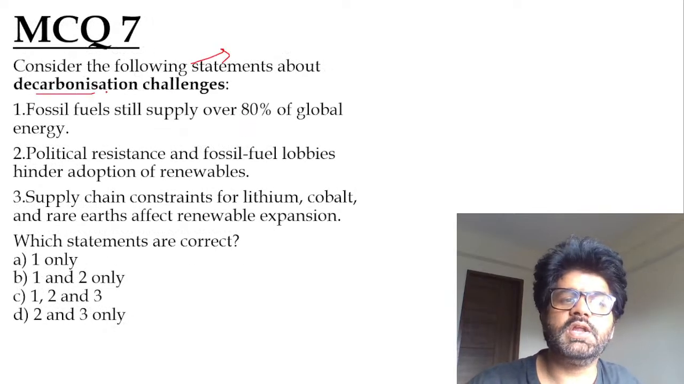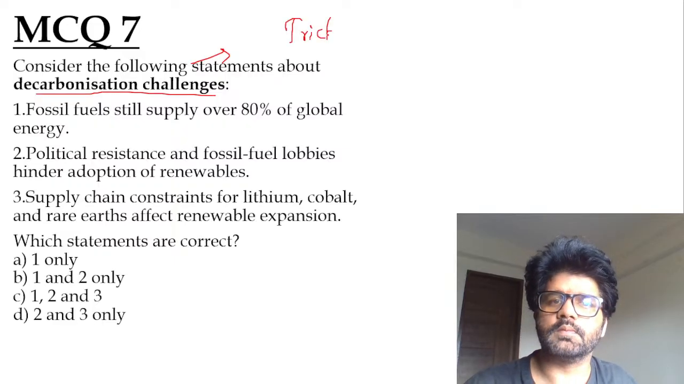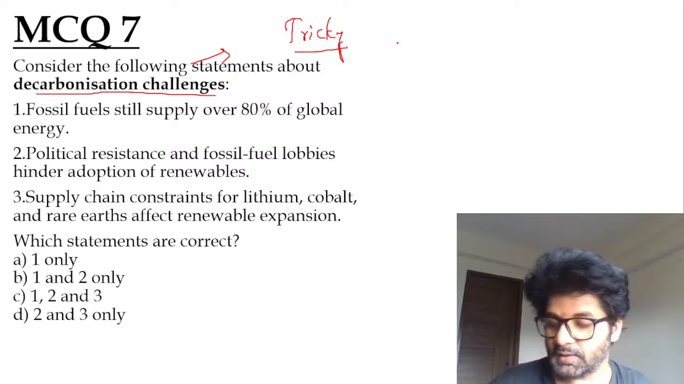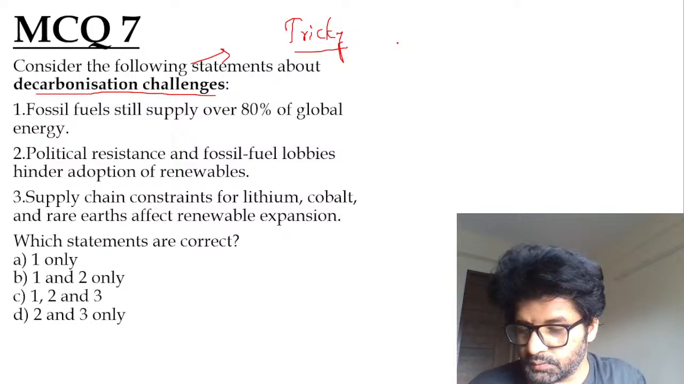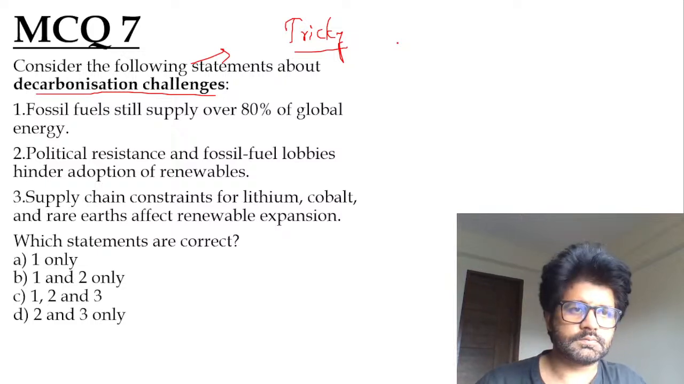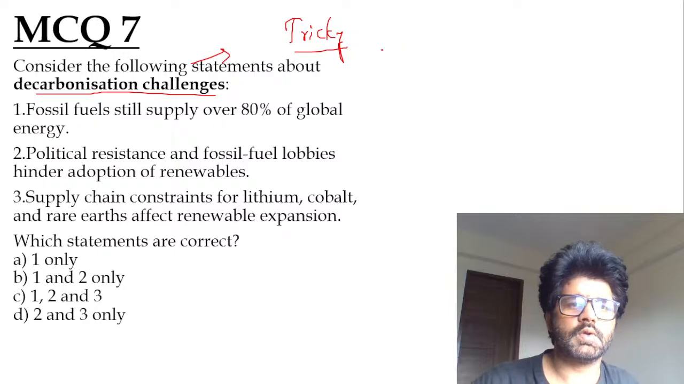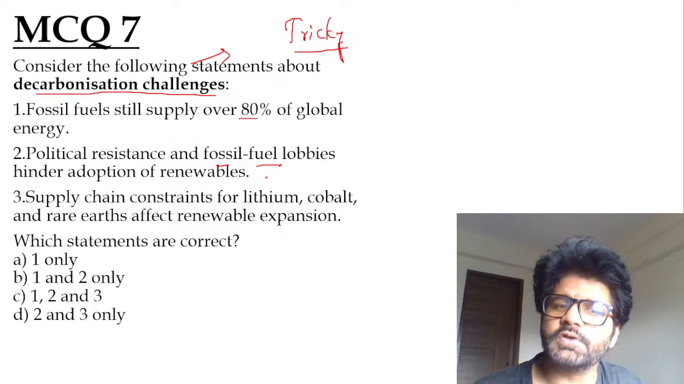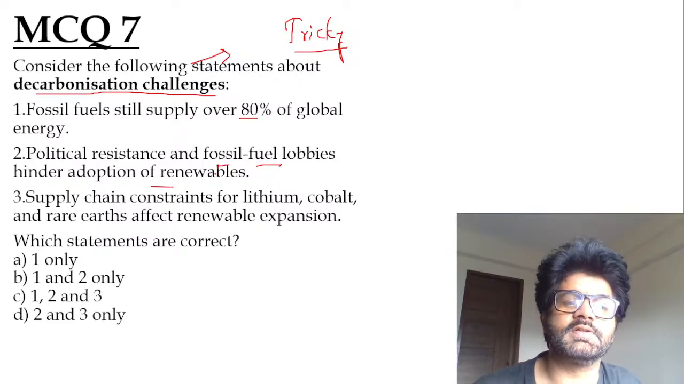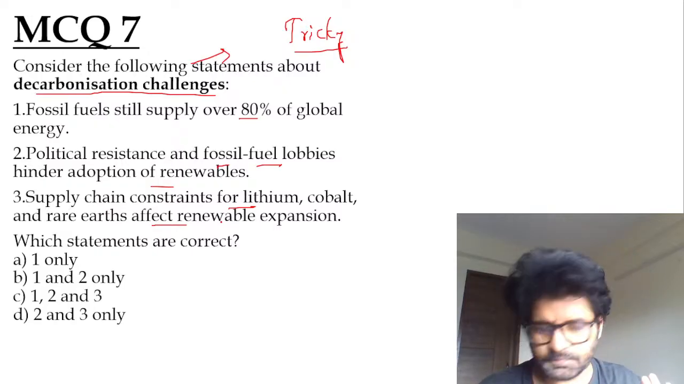Consider the following statements about decarbonization challenges. Tricky question. Don't worry. The more tricky questions you solve here, the easier questions you will witness in the examination hall. Very good. Fossil fuels still supply 80% of global energy. Political resistance and fossil fuel lobbies hinder adoption of renewables. Supply chain constraints for lithium, cobalt, and rare earths affect renewable expansion.